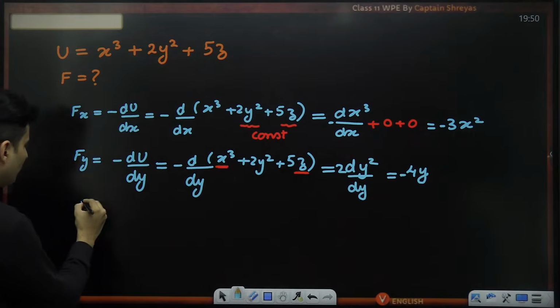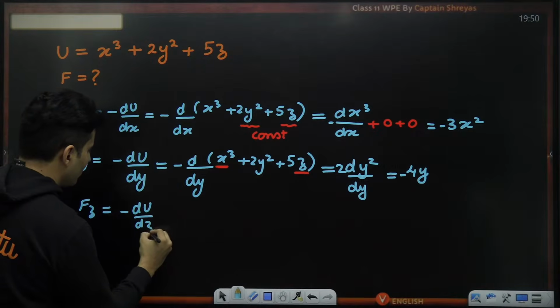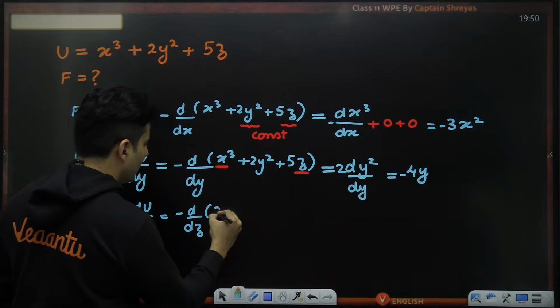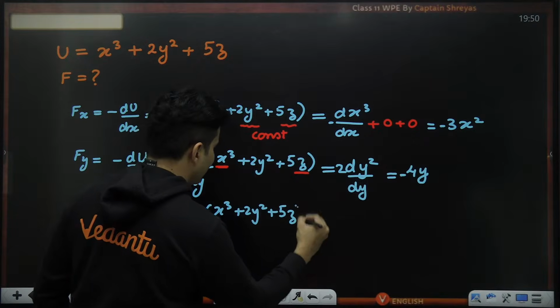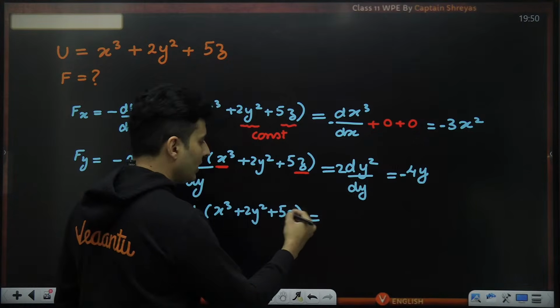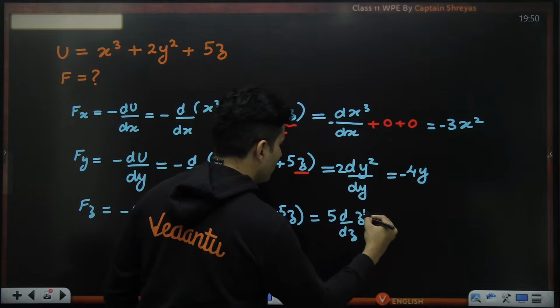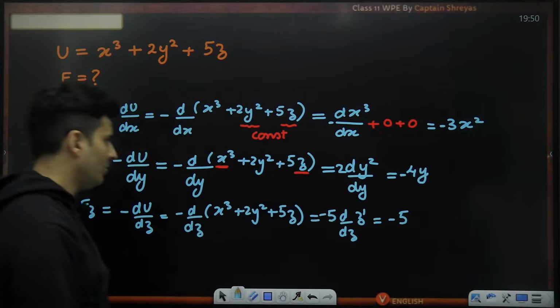Same thing, when you find Fz, it will be negative derivative with respect to z. So negative d by dz of x cube plus 2y square plus 5z. The other terms will be 0, only the derivative of this. So 5 times d by dz of z raised to 1 is just going to be 5, but the minus sign was remaining, so putting that.